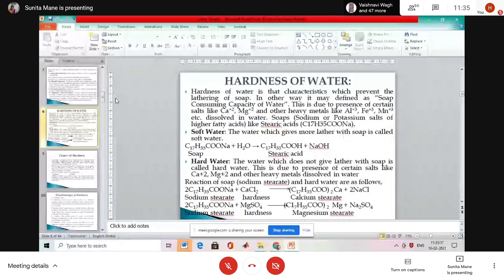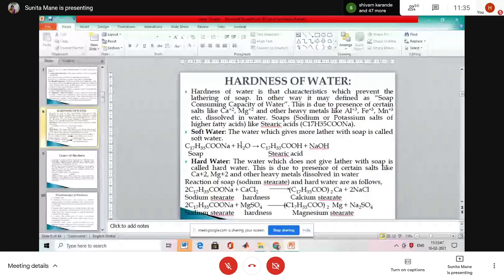Write down the reaction. Students, write down the reaction. What is the formula for soap? C17H35COONa plus H2O. Okay, of the stearic acid, that is C17H35COOH plus the byproduct NaOH, sodium hydroxide.